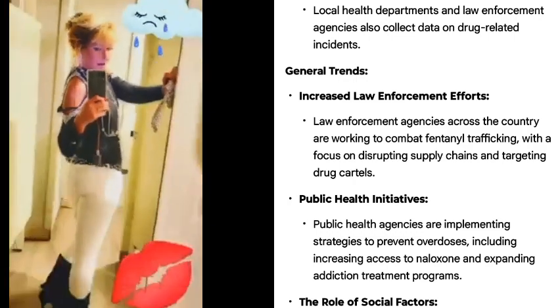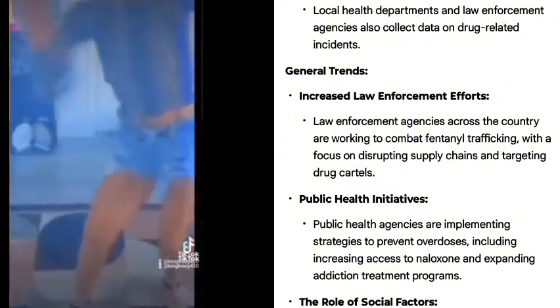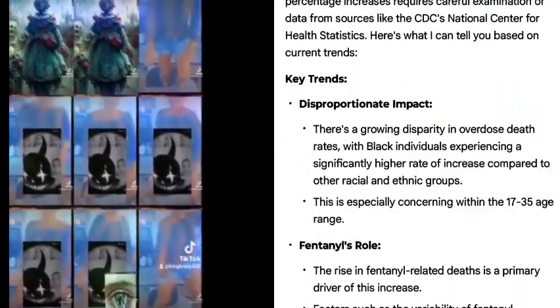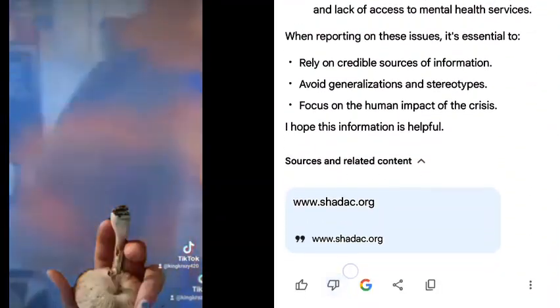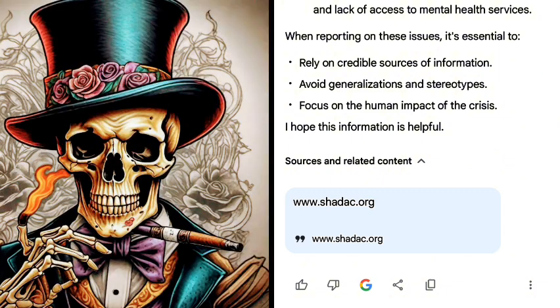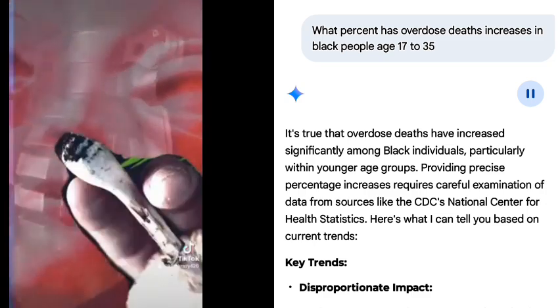The role of social factors. The fentanyl crisis is often linked to underlying social factors, such as poverty, unemployment, and lack of access to mental health services. When reporting on these issues, it's essential to rely on credible sources of information, avoid generalizations and single age groups. Providing precise percentage increases requires careful examination of data from sources like the CDC's National Center for Health Statistics. Here's what I can tell you, based on current trends.